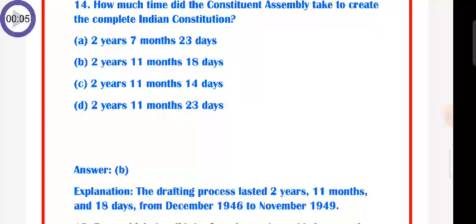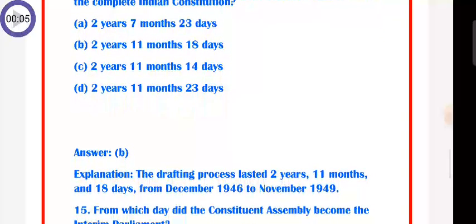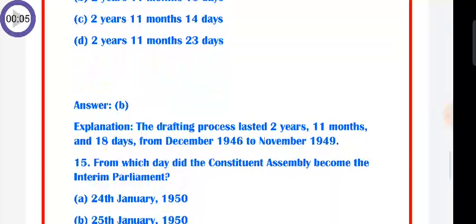The answer is B. The drafting process lasted 2 years 11 months and 18 days from December 1946 to November 1949.